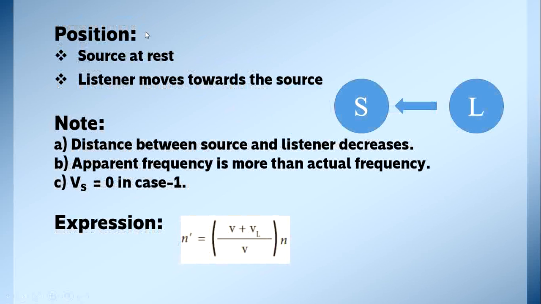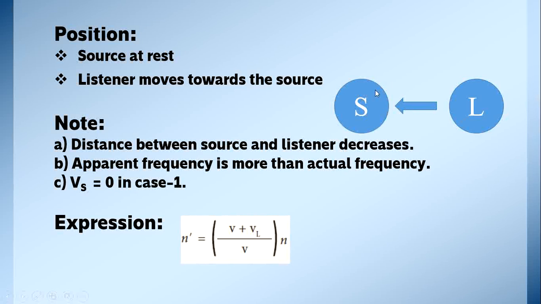Now next condition, source is at rest. Source is at rest, listener moves towards the source. The distance between the source and listener decreases. When one object is at rest and another object is moving towards it, the distance decreases. So here the apparent frequency is more than the actual frequency. We already know when the distance decreases, apparent frequency increases.